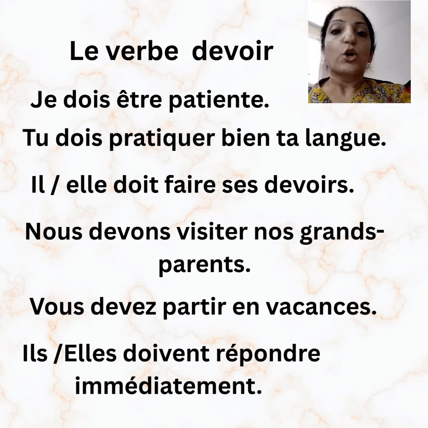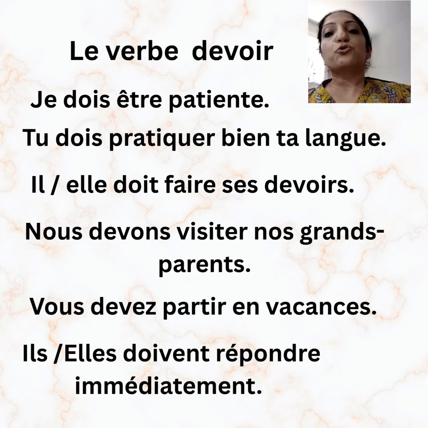Second one. Tu dois pratiquer bien ta langue. That means you must practice your language well. So again, here we have two verbs, devoir and pratiquer. The meaning of pratiquer is to practice. It can be to practice your language, your sport, your skill, anything. So tu dois pratiquer bien ta langue. There are two verbs. Devoir is conjugated, pratiquer is not conjugated.